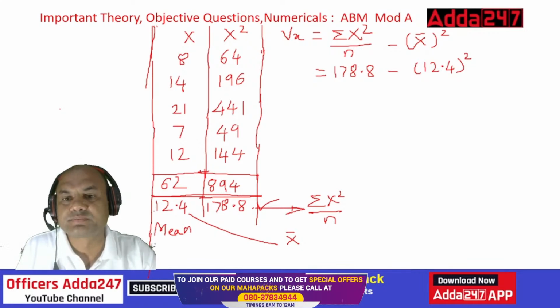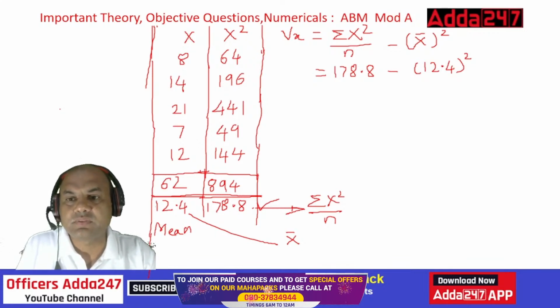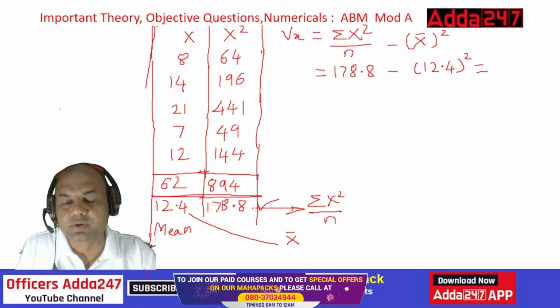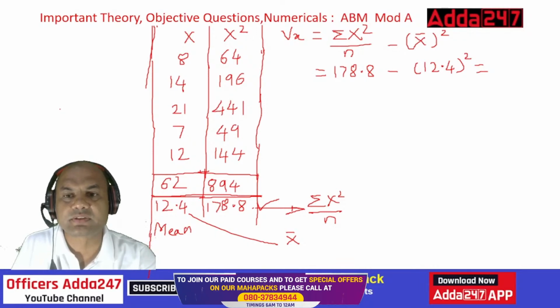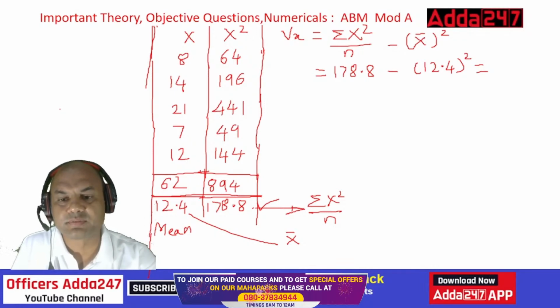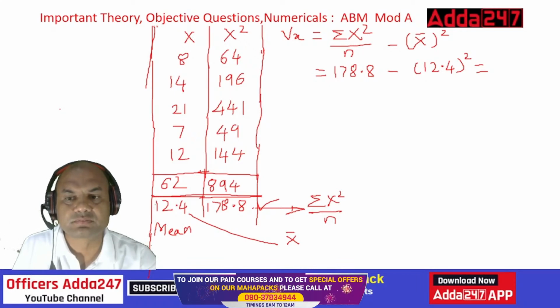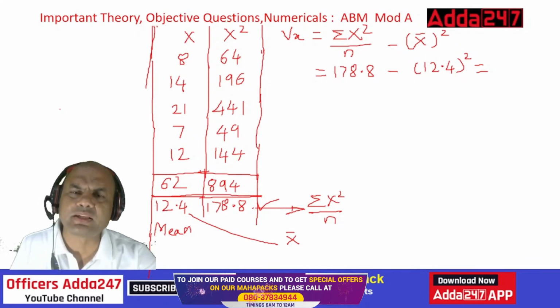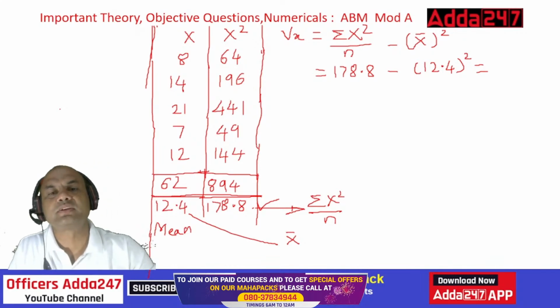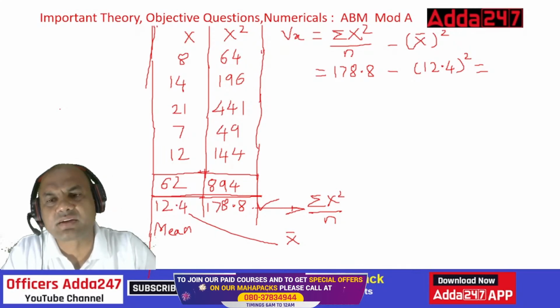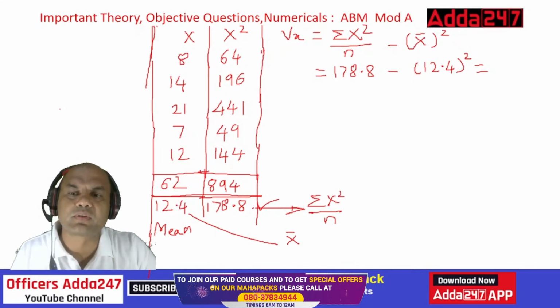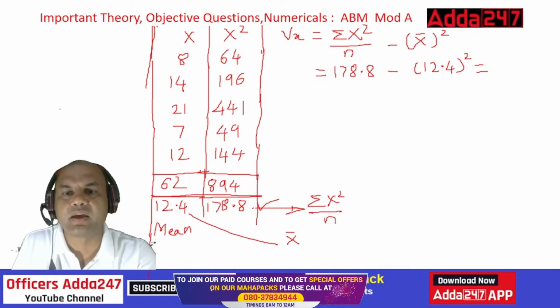Now you do it. Everyone do it fast. Give me the answer for this. I'll write the answer over here because we need space. What is the answer you are getting? Everyone, direct final answer. Let me see. Simple, isn't it? Just do the square of 12.4. Okay, I'll give you the answer also over here.